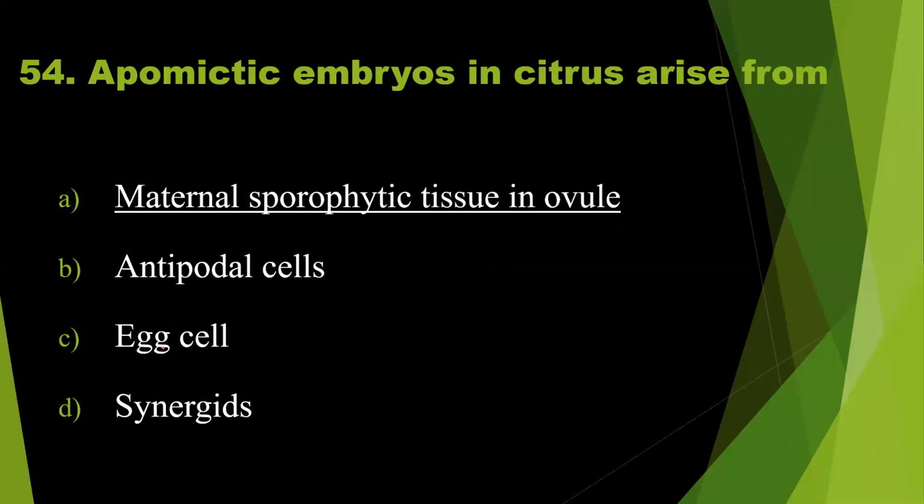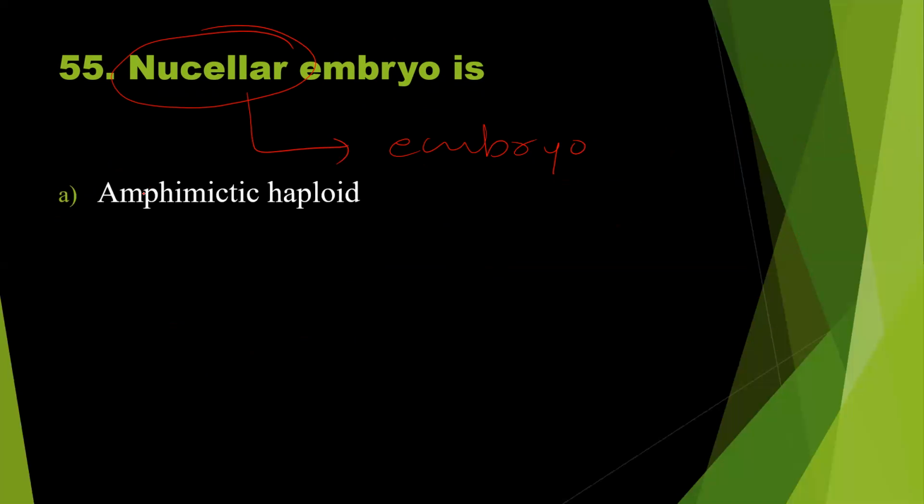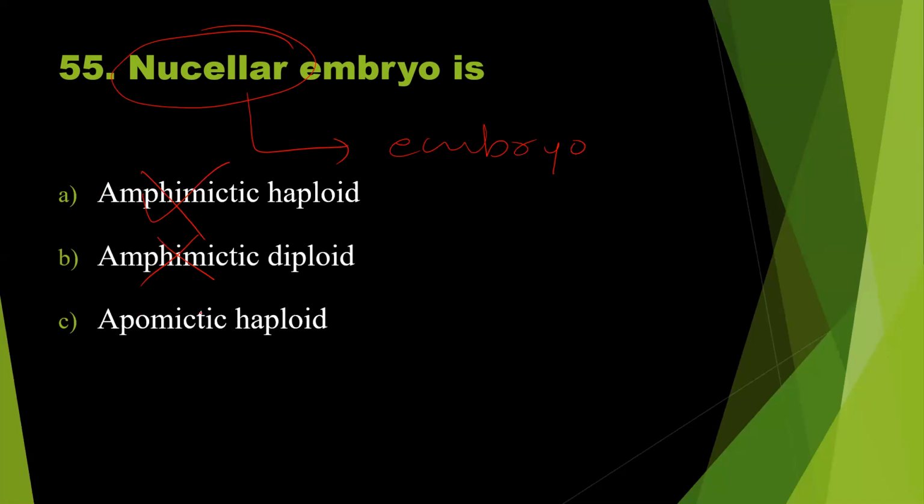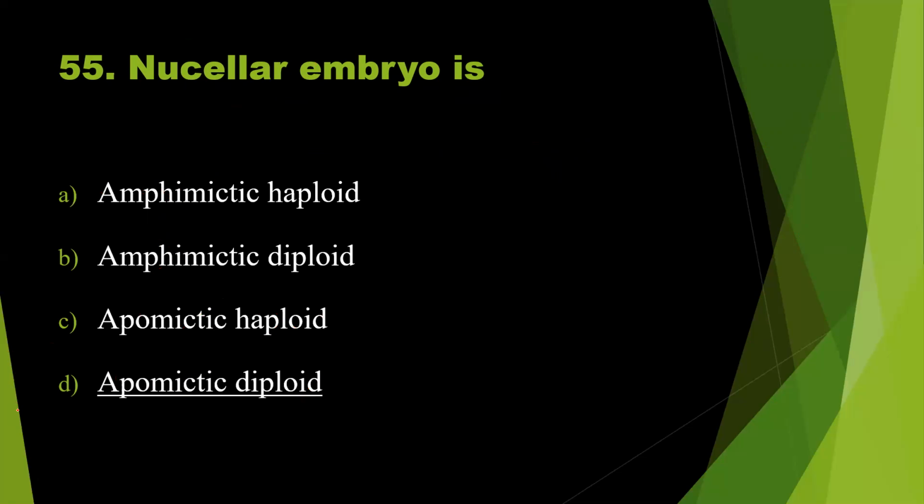Question number 55. Nucellar embryo means some of the nucellus cells present around the embryo sac protrude into the embryo sac and develop as an embryo, or the egg cell which later develops as an embryo. That is called a nucellar embryo. Apomictic, that is true. Oh, here it is given as amphimictic, so then it is wrong. Amphimictic, again wrong. Apomictic, correct. And it is haploid, not haploid. Nucellar embryo is diploid. So apomictic correct, diploid correct. So definitely option D should be the right answer to the question number 55.